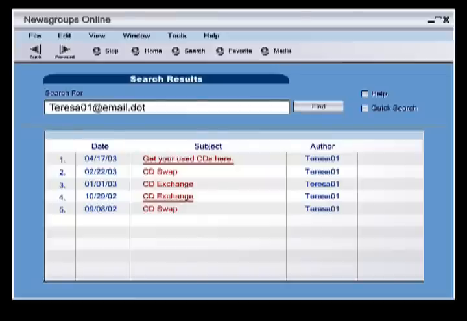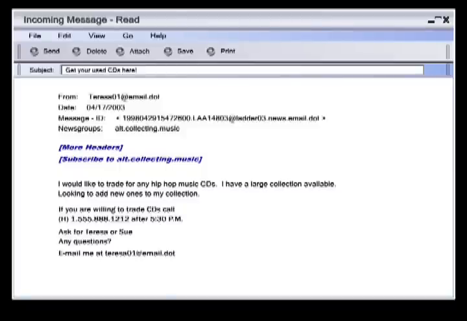Now I know how many messages Teresa has posted, when and to what site she posted them, and the text of each message. In this posting, she has posted several personal identifiers. Can you find them? They are her telephone number, a time of day when she will most likely be home, her mother or sister's name, and her email address.